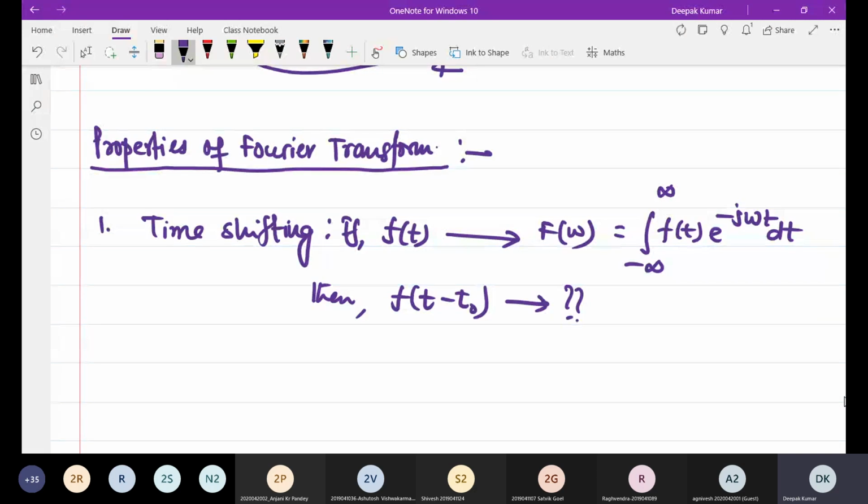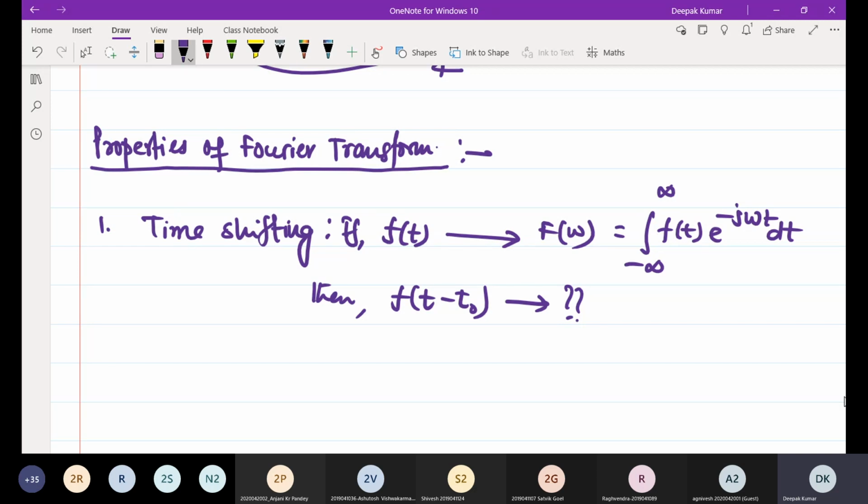Since f of t is absolutely integrable, the shifted version will also be absolutely integrable. So you can directly apply the basic formula and try to obtain the result. What will be the result?